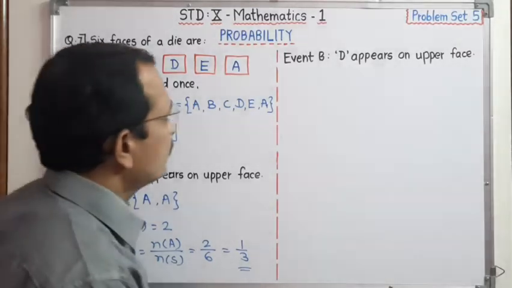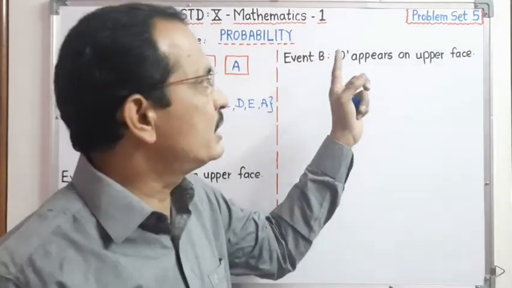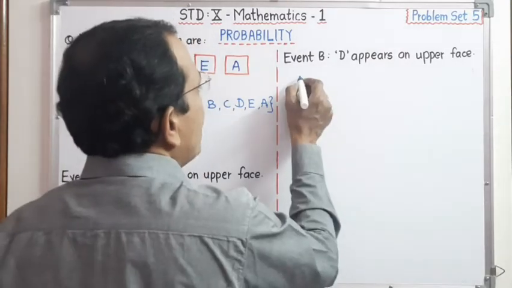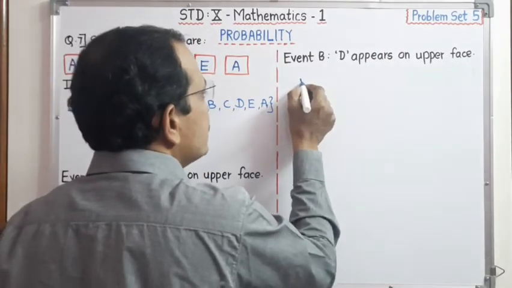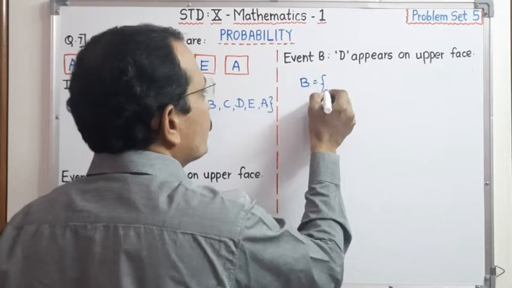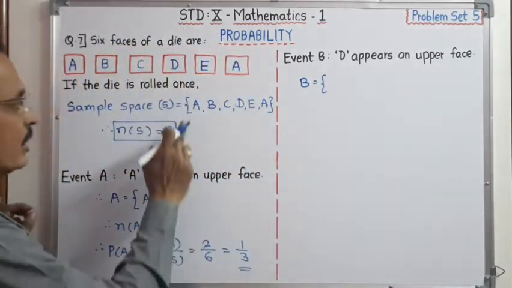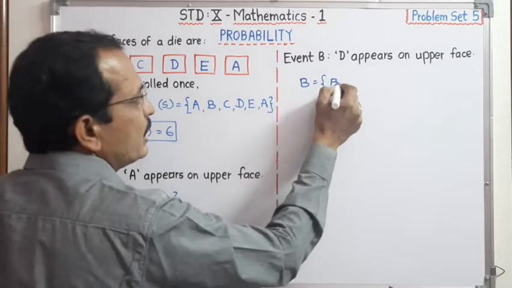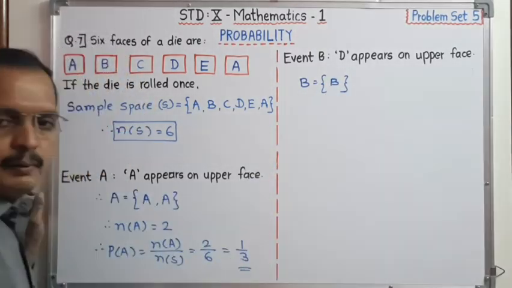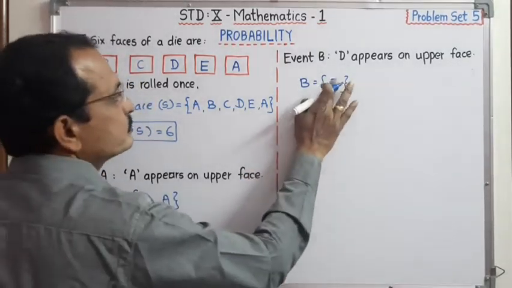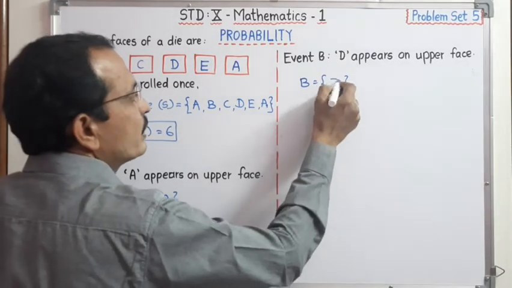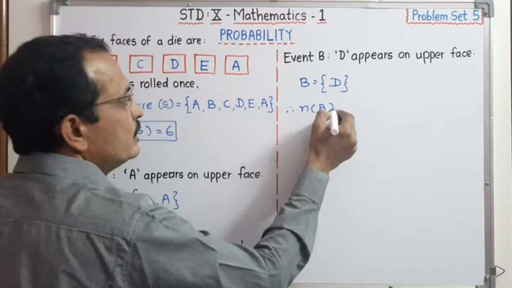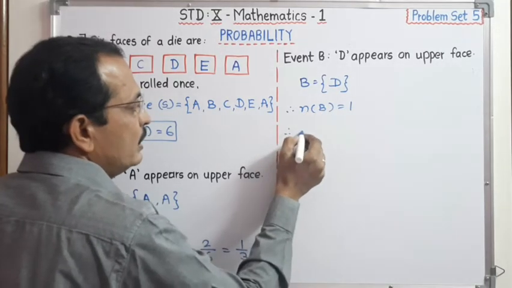Now, dear student, there is another event B: D appears on the upper face. For that, from this sample space, D appears only 1 time. Therefore, we write B equals D, and n(B) = 1.